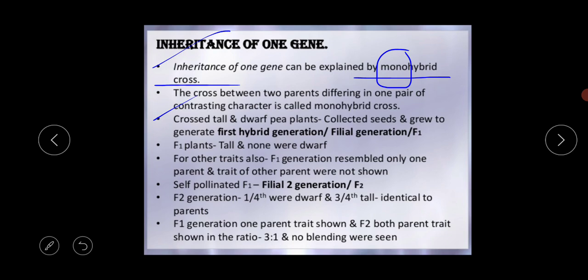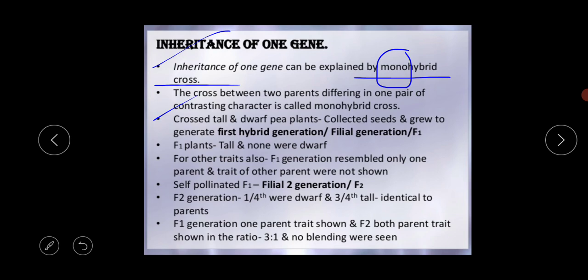These two contrasting traits are called alleles. So a different form of a gene is called an allele. For height, the two contrasting characters are tall and dwarf. He picked only one character, and that's why this is called the monohybrid cross.